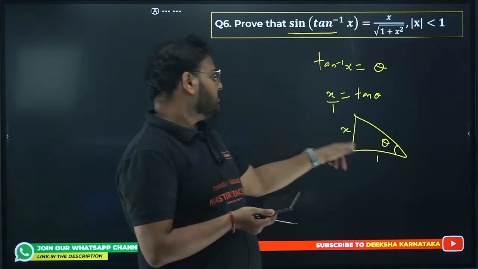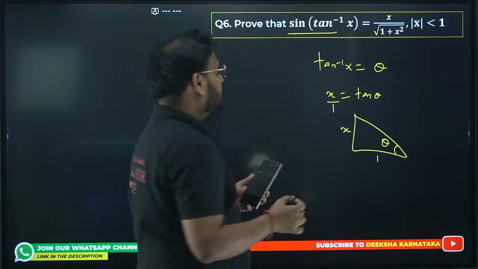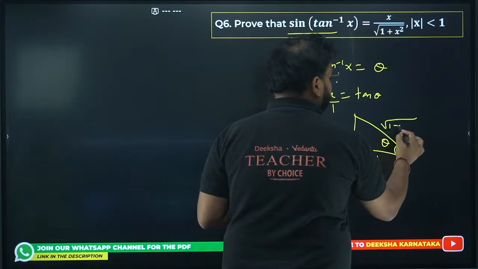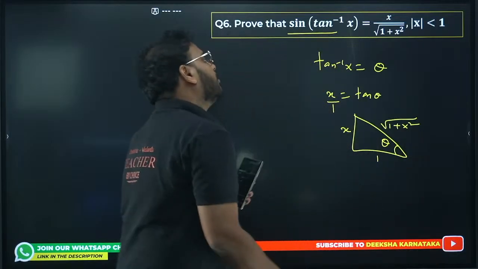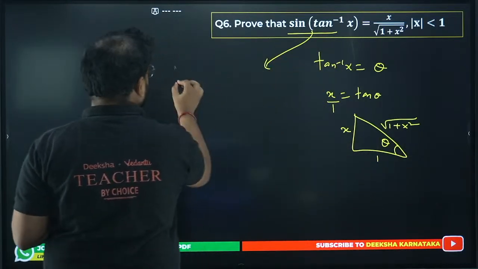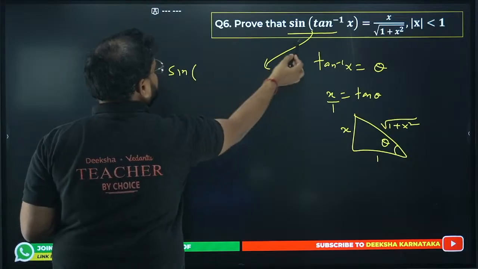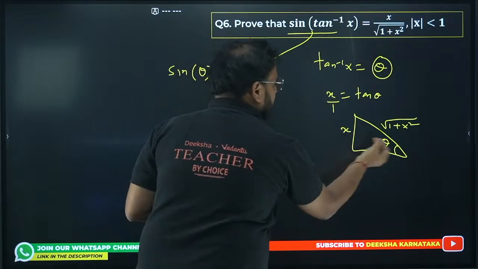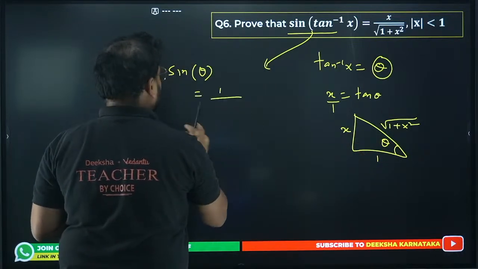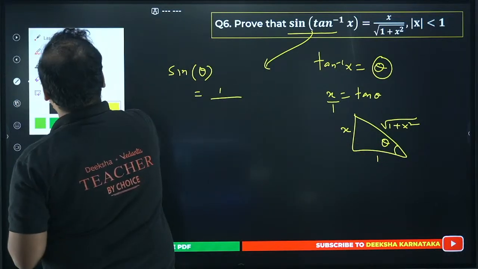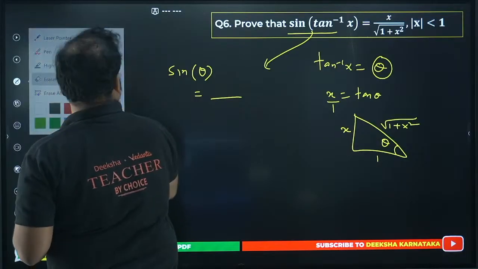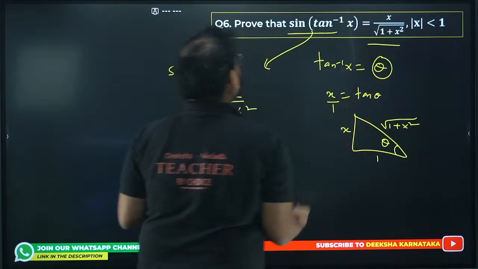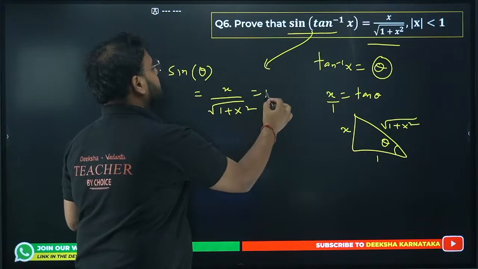Correct? Opposite by adjacent is the value of tan. If you apply the Pythagoras theorem, the hypotenuse is the root of the sum of the squares of these two, which is 1 plus x square. Now what is this? This is nothing but sine of this angle theta. What is sine theta? Opposite by hypotenuse, so x upon root of 1 plus x square. Proven. Please check, equals RHS.